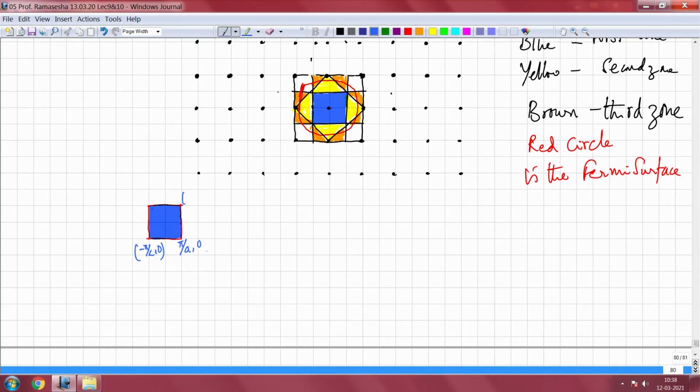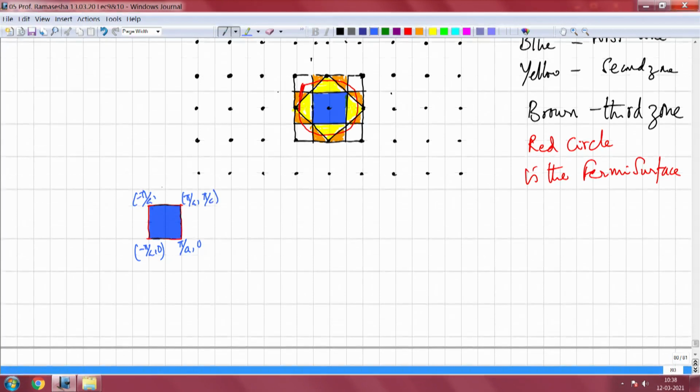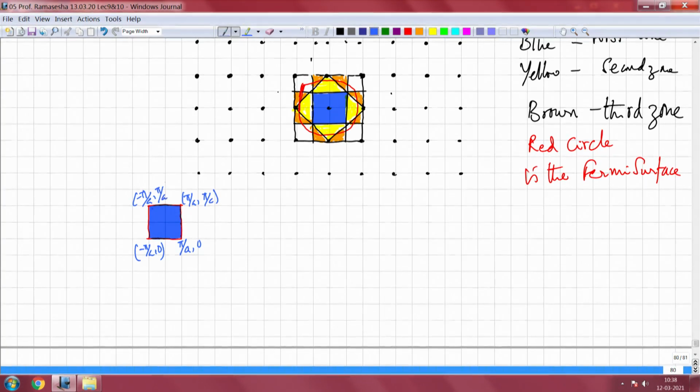So, I am going this much in pi by a and up pi by a, and this will be minus pi by a. Well, let us see how the second zone will look like. To see that, let us draw the zone boundary first.